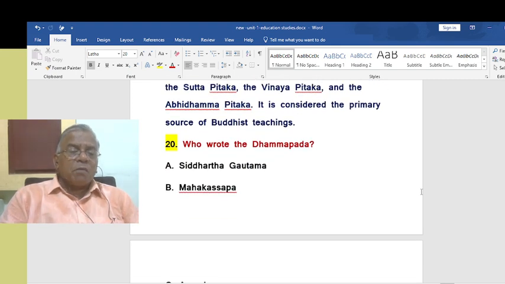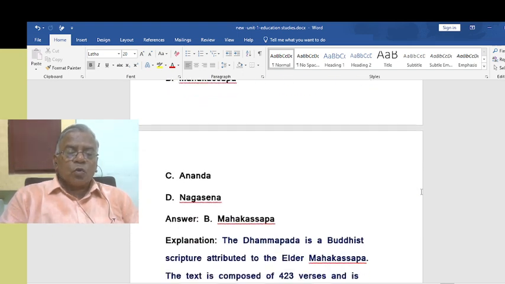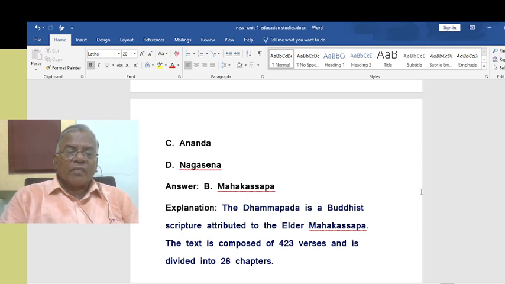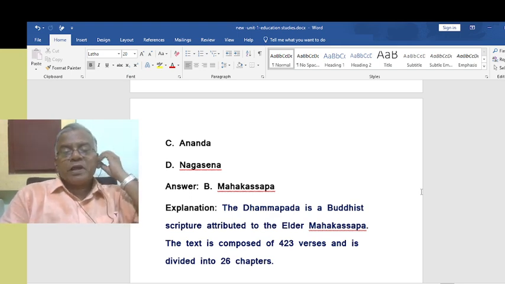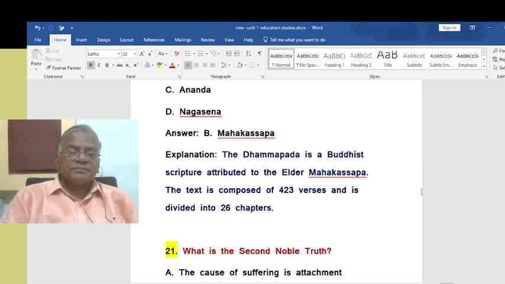In Buddhism, we are talking about Buddhism, right? Who wrote the Dhammapada? Dhammapada, there is one concept called Dhammapada. So, who wrote that? Mahakassapa. The Dhammapada is a Buddhist scripture attributed to the elder Mahakassapa. The text is composed of 423 verses and is divided into 26 chapters.